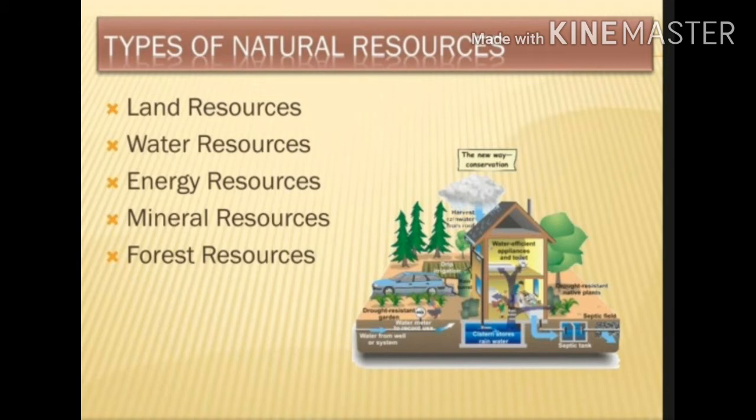Children, now understand the types of natural resources. Natural resources are of the following types. First is land resources. Second is water resources. Third is energy resources. Fourth is mineral resources. And fifth is forest resources. Now we will study one by one about these.